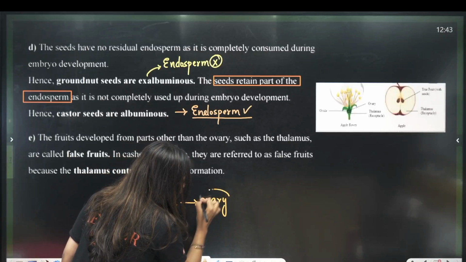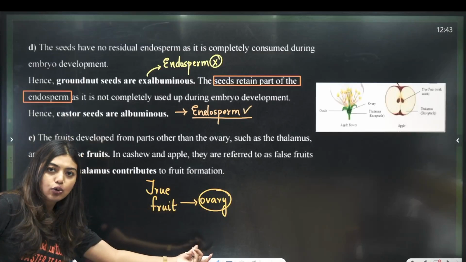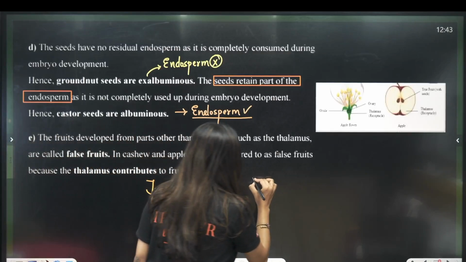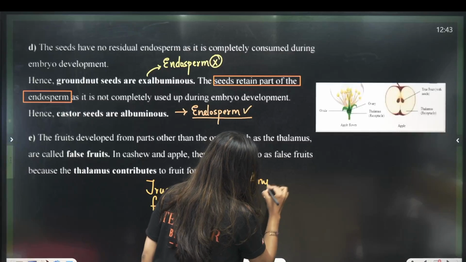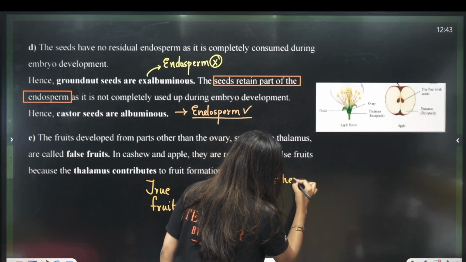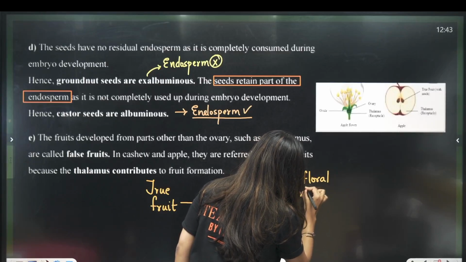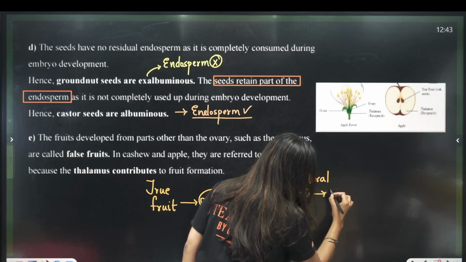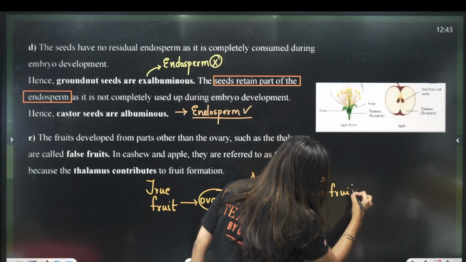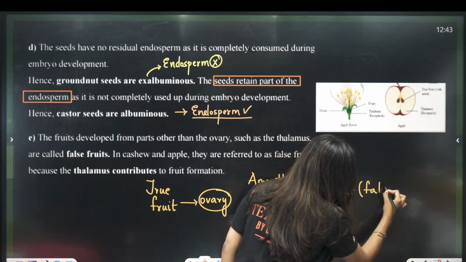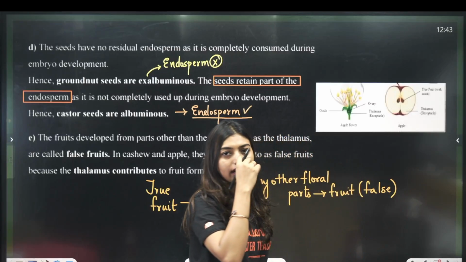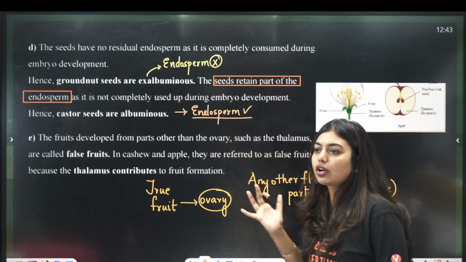Ovary should develop into the fruit. If any other floral parts become the fruit, then I will call it a false fruit, because it's not true, no? It should have formed from the ovary. Other than that, something is forming, I will not accept it, okay.